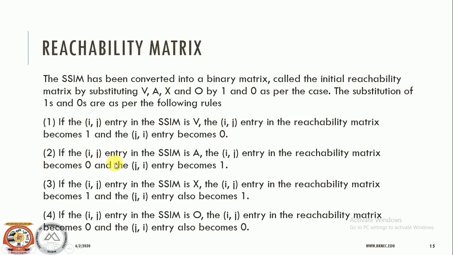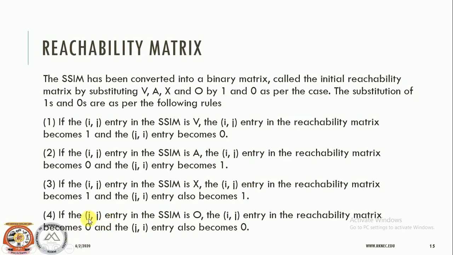If the ij entry in the SSIM is A, it means that i and j have a relationship in a way that j is related to i but i is not related to j. So in that case i across j will be equal to 0 but j across i will be equal to 1. If for the variables i and j in the SSIM we found the entry as X, then it means that for i and j we will mark 1, and for the j and i cross section we again mark 1, meaning for both places we are going to mark 1.